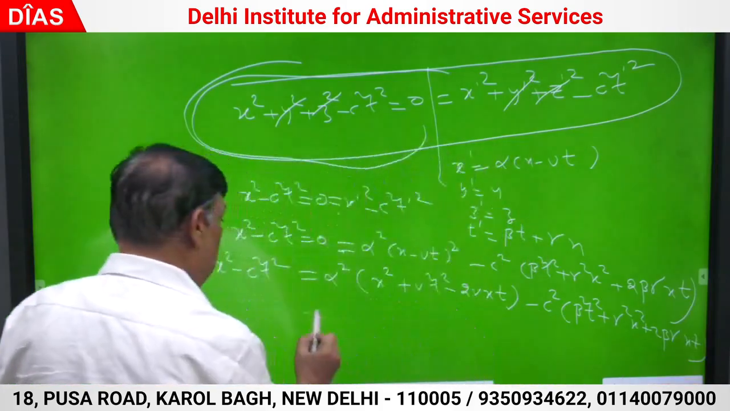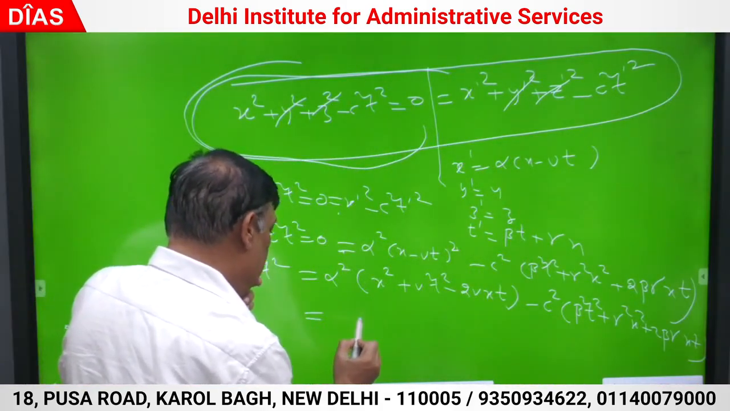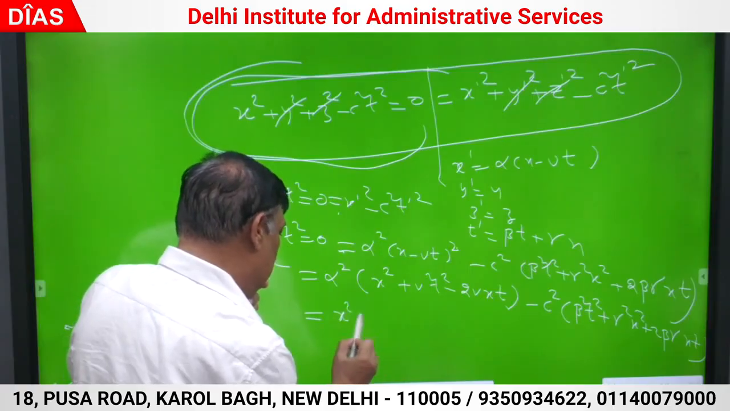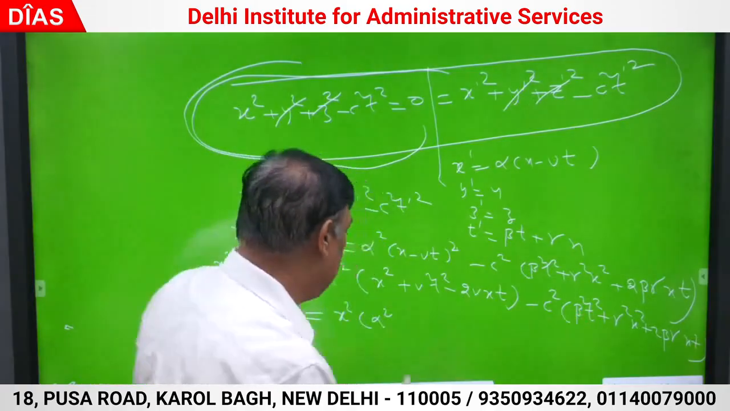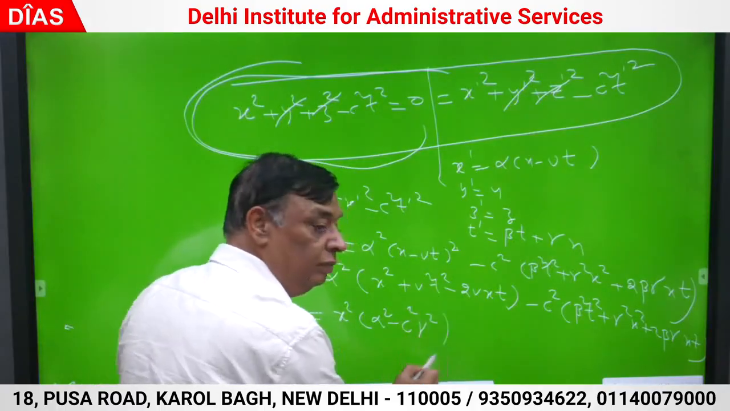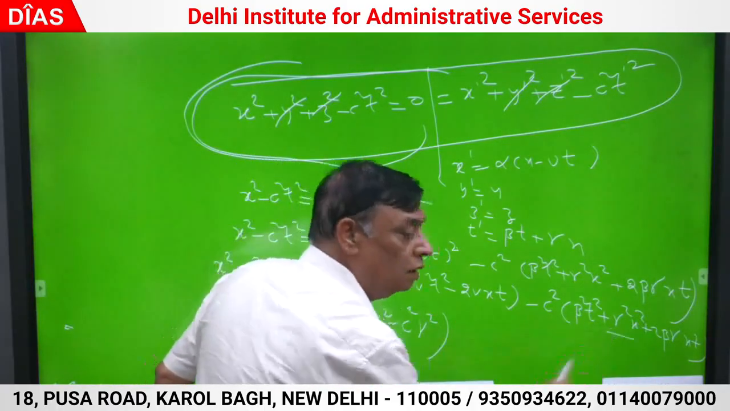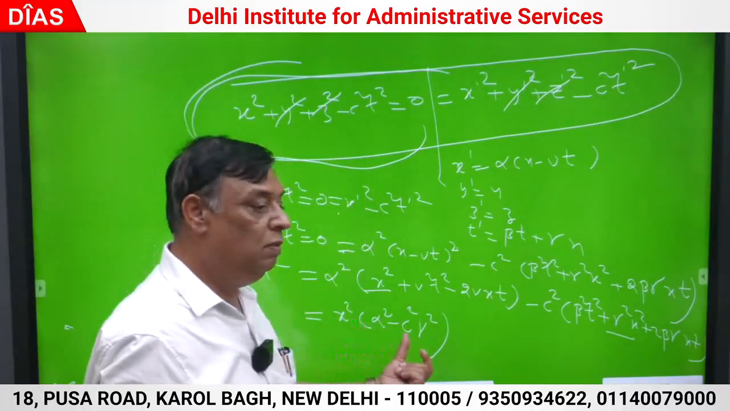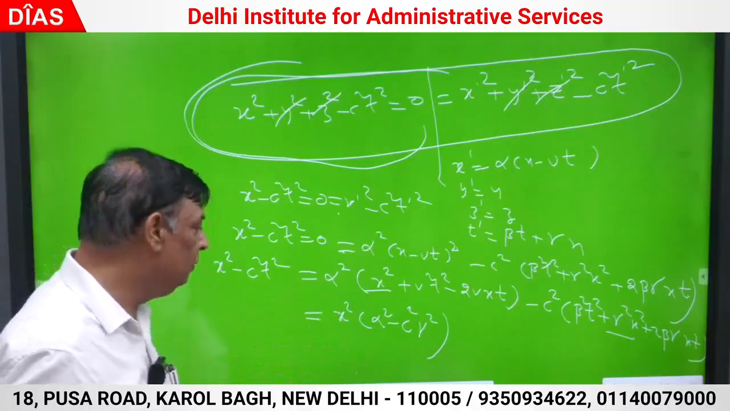Let us see. Now I am writing x square. What is the coefficient of x square? Look first, with x square what is there? Alpha square minus c square gamma square. Correct. This side the coefficient of x square is alpha square minus c square gamma square. What is the coefficient of x square on the other side? 1. Both the identities are same.